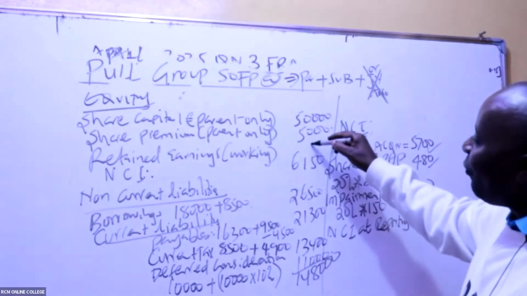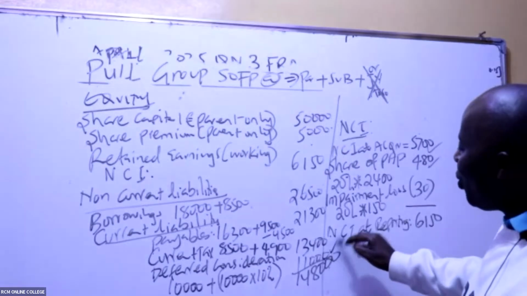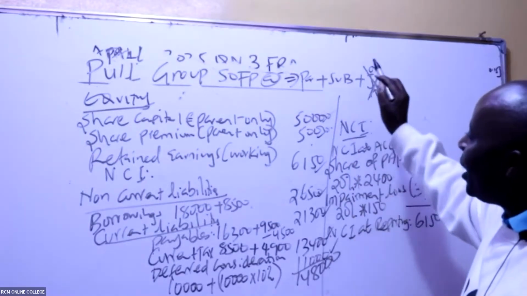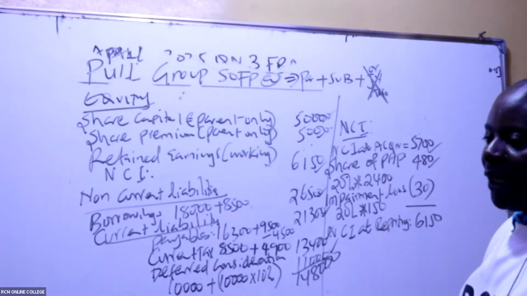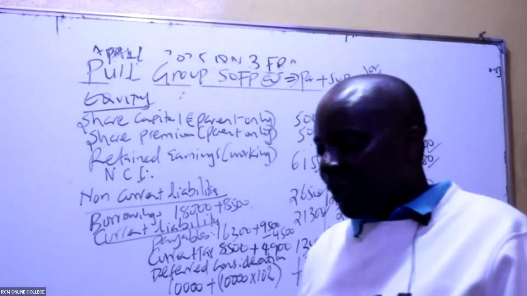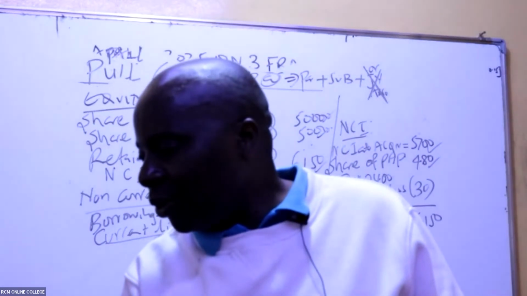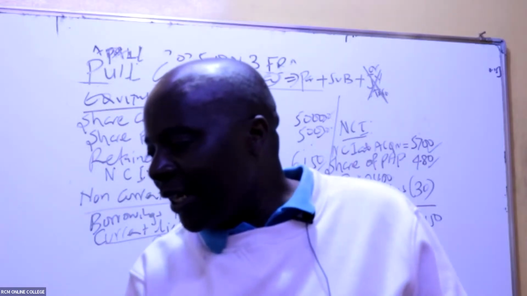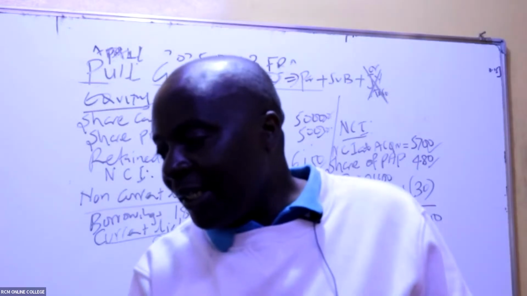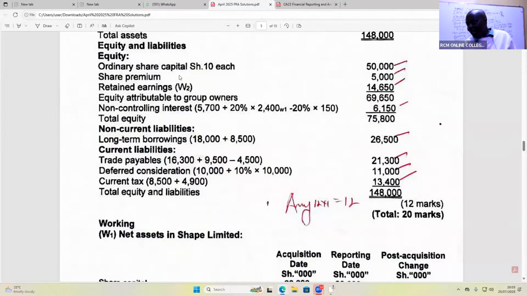So if you want to get the balancing figure, which is retained earnings, you take 148,000 and subtract this, subtract this, subtract everything. You'll be able to give me retained earnings. Are you able to get it, my good students? Anybody who is able to do the subtraction very fast? They are getting 14,650, isn't it? That is the easiest way of getting the retained earnings figure. Let it be a balancing figure.